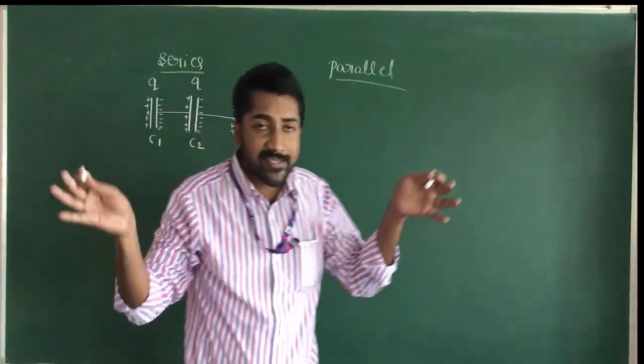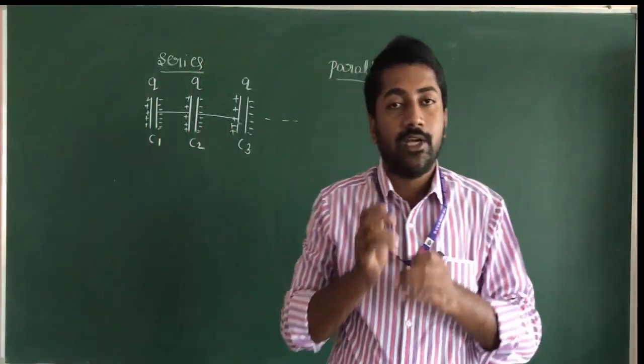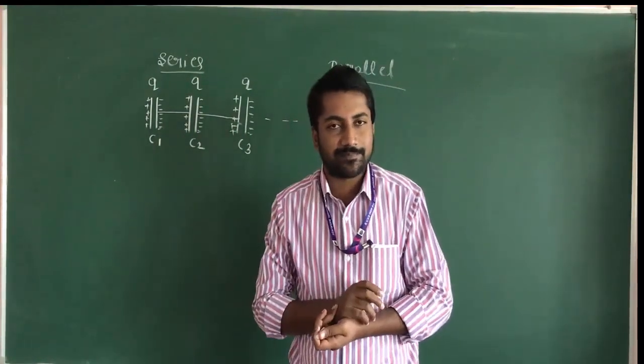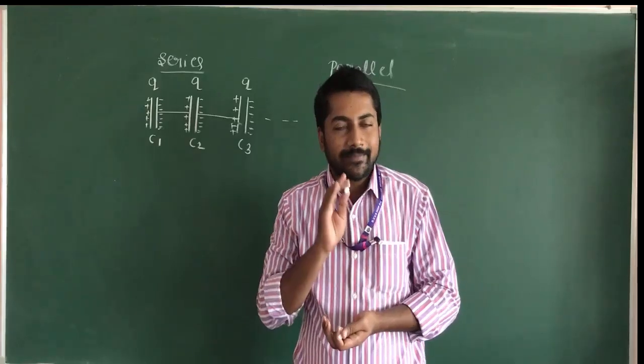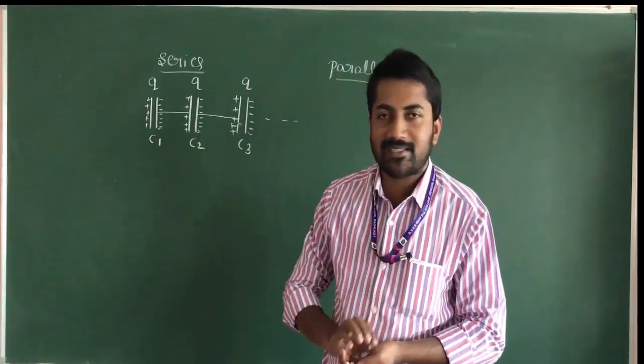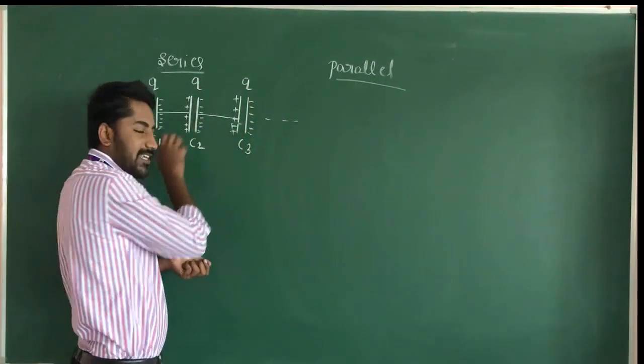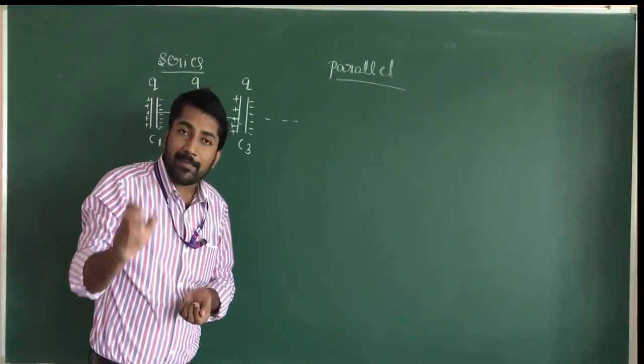We can combine several capacitors in series to get the effective capacitance or equivalent capacitance. Effective capacitance or equivalent capacitance means the capacitance of a group of capacitors.